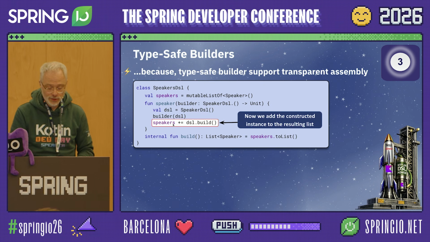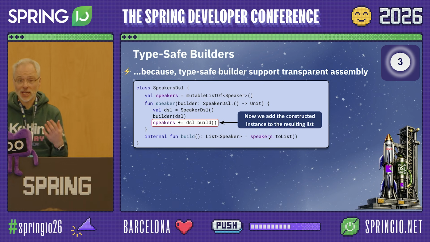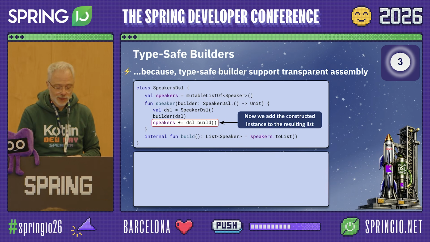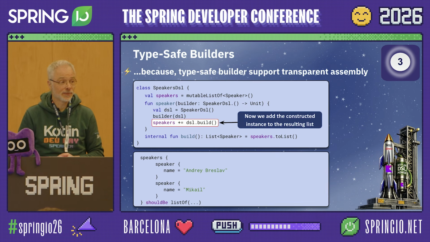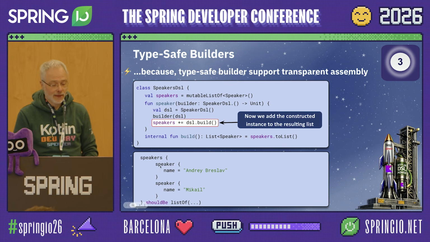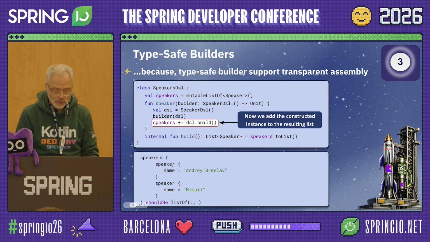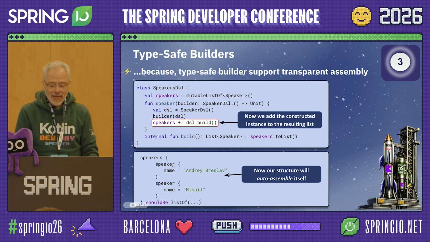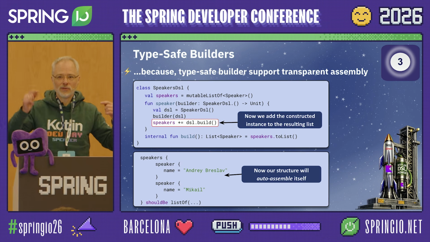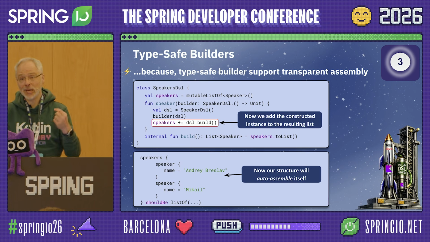And then, at the end, we simply return an immutable representation of speakers, an immutable list. And this is what we get as a result. We have our speakers on top level, and then the individual speakers within, which gives us, first of all, a nice way to structure data, but it will automatically assemble it for me.